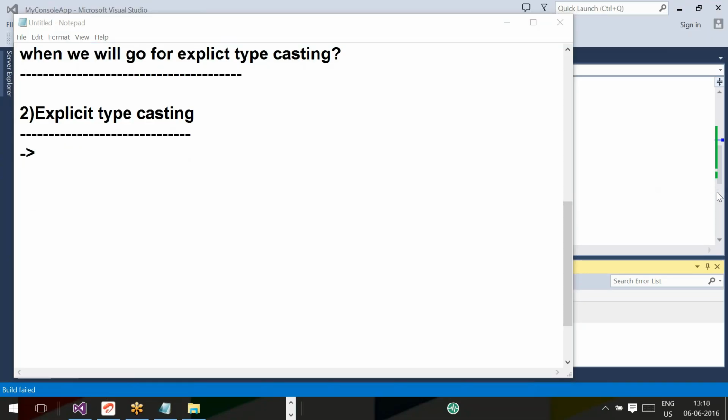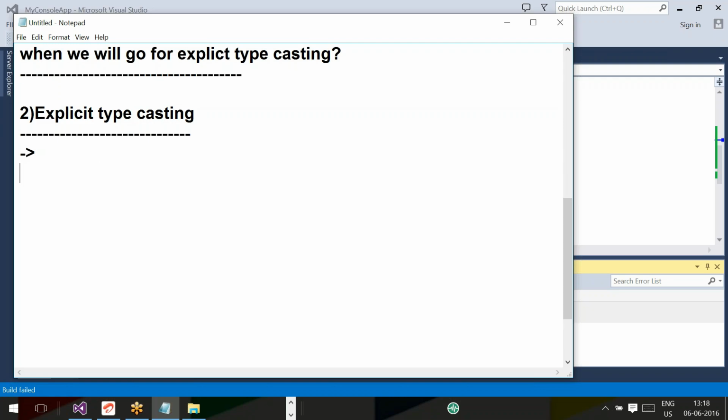To implement explicit typecasting, the programmer has to follow a special syntax. The programmer is going to follow the special syntax explicitly for this type conversion. Due to that reason it is called explicit typecasting.